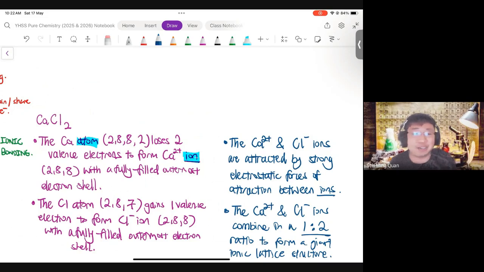And a high quality answer here, you can see, goes beyond just talking about losing and gaining valence electrons. A high quality answer can even go on to talk about forces of attraction between ions, can even talk about the ratio of the two ions present. All right, this is a very high quality answer. And that's what you need to aim for.